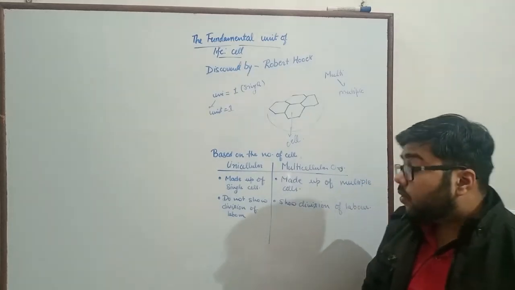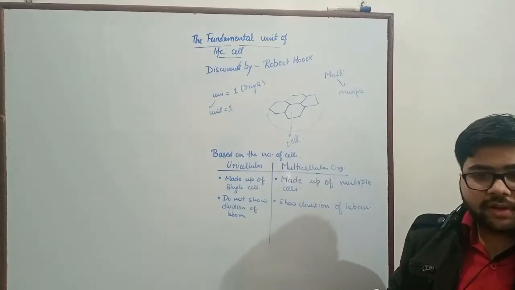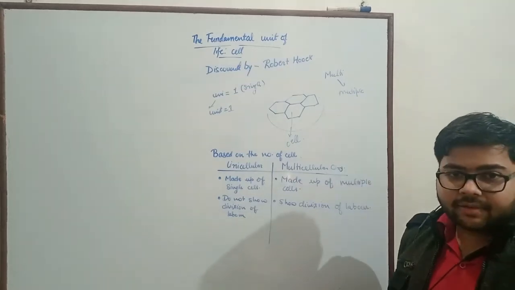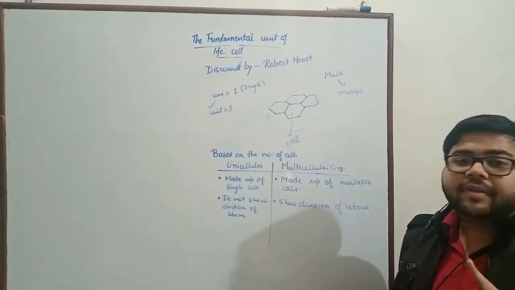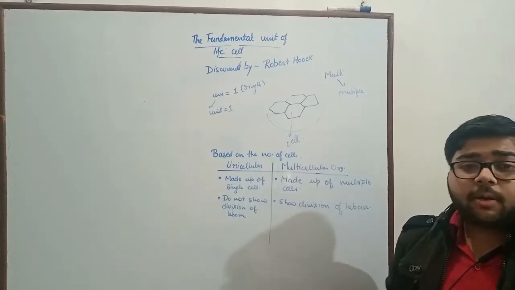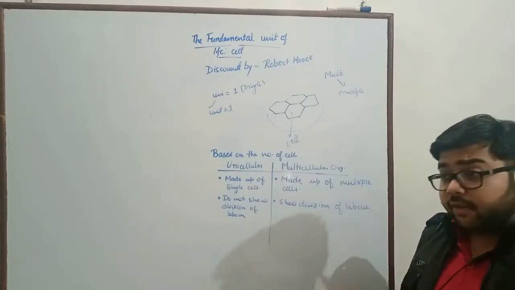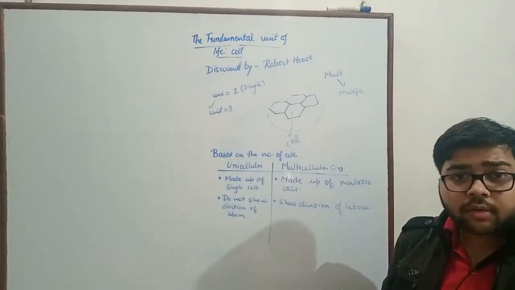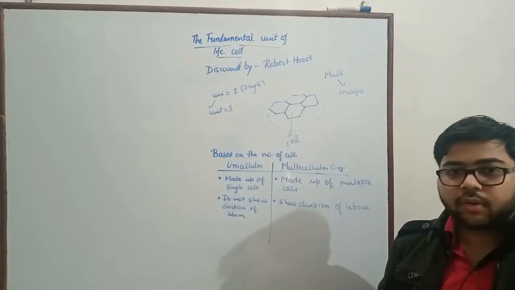Okay, so we can understand this by taking the example of a family. We can consider cell as a single person. If it is a unicellular organism, it is like a person who lives on their own, a family of a single person, so that particular person has to perform all the functions for himself or herself. For example, he has to earn for his own, he has to cook food for his own, he has to do other household work and cleaning for his own, etc.